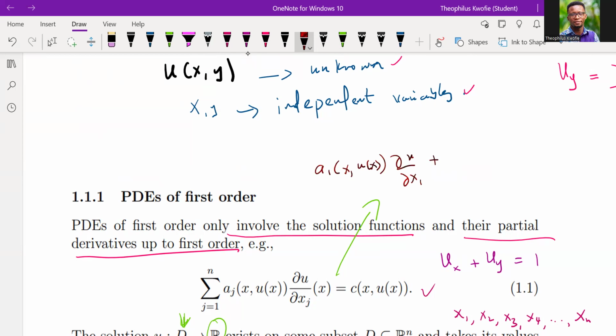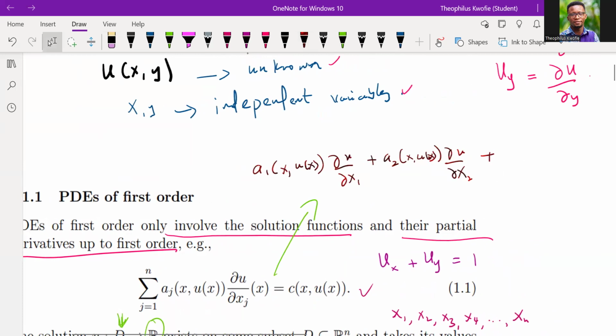Then when j is 2, I get a2 of x, u of x, times the partial of u with respect to x2.